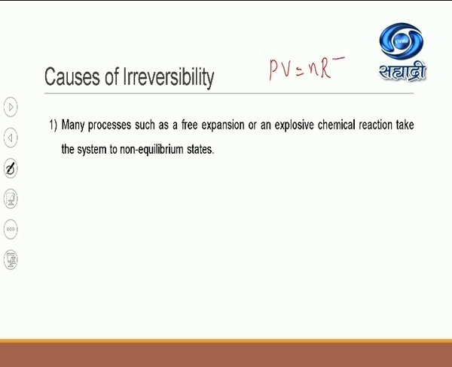The equation of state we studied in the previous lecture is PV = nRT. It represents the mathematical relation between the three thermodynamic state variables P, V and T. What is n? n is the number of moles, the amount of gas present, which is constant. R is the universal gas constant, which is also constant. Remember, this equation of state is valid provided the system is in thermodynamic equilibrium.